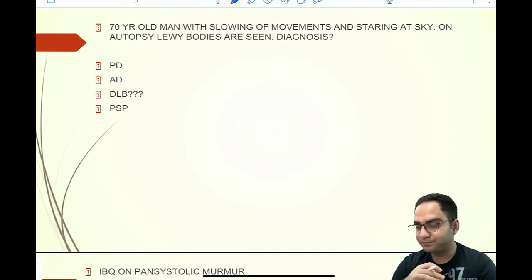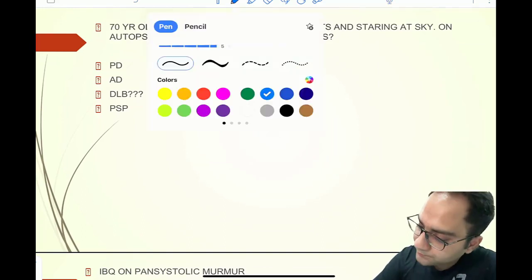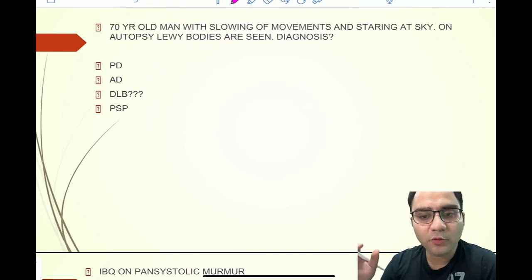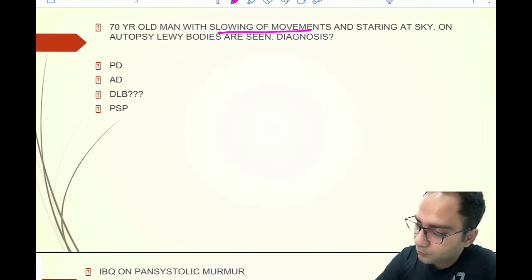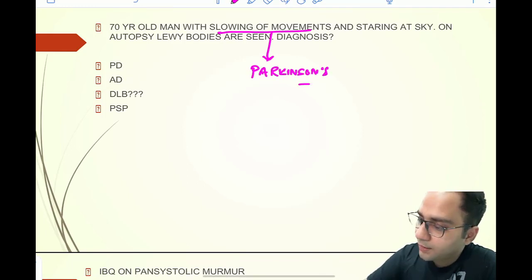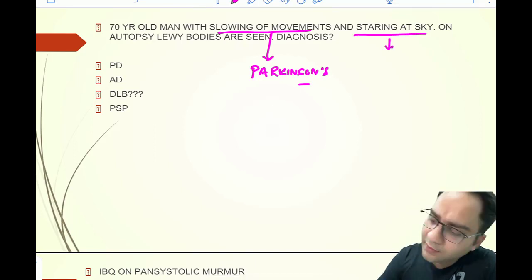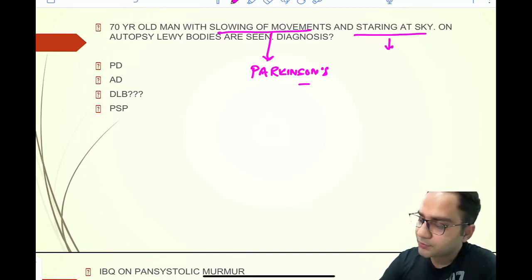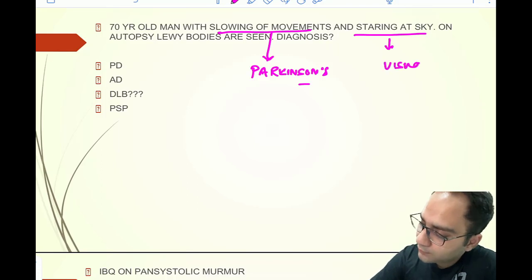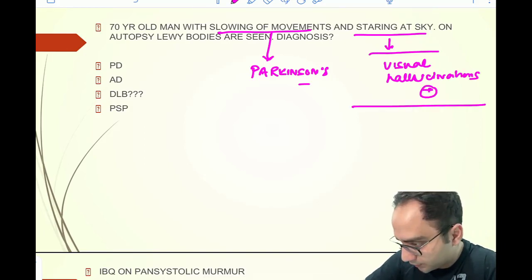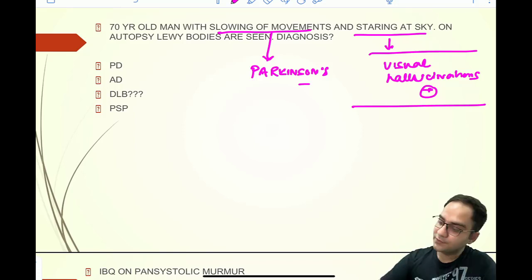Next question was, you have a 70-year-old man who is having slowing of movements. So slowing of movements, that means Parkinson's, right? And there is staring at sky. Along with that, there were certain other options in the form of visual hallucinations. It was also mentioned in the question that the patient is having visual hallucinations and memory loss.